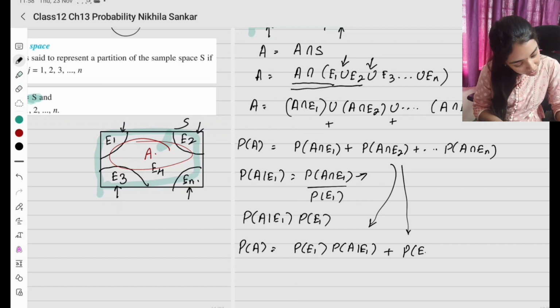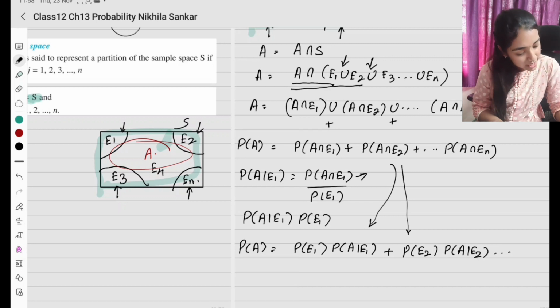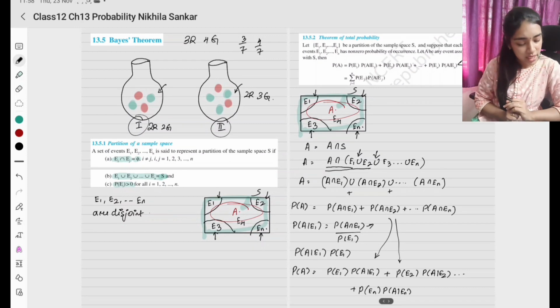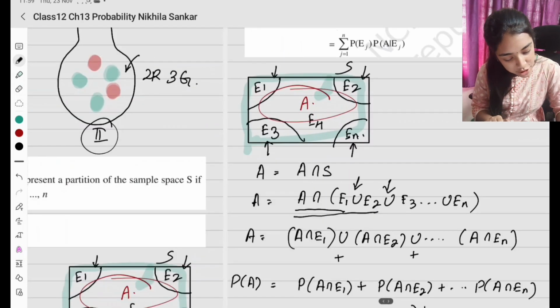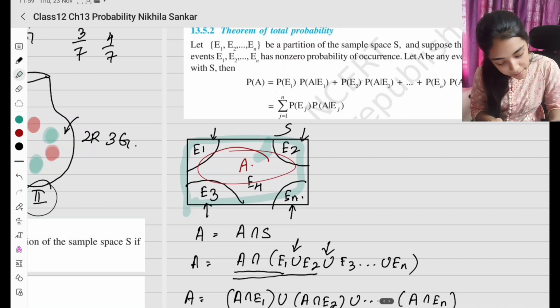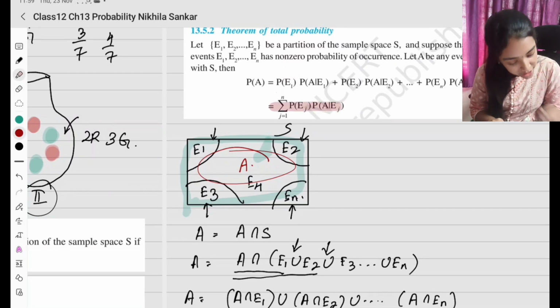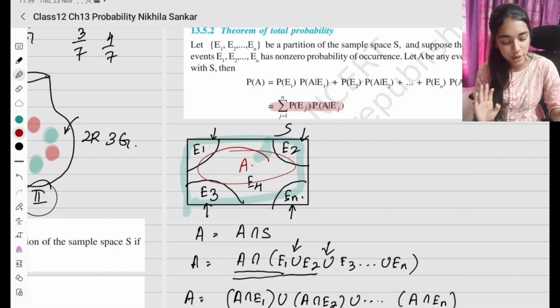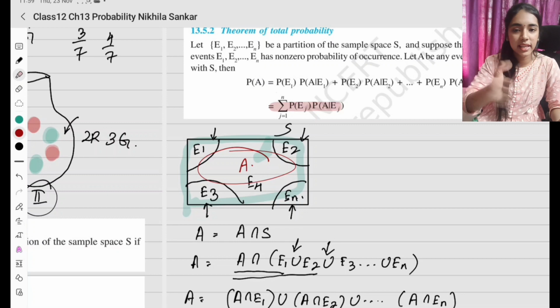Probability of E2 times probability of A given E2 and so on, plus probability of En times probability of A given En. So this is the formula that is given here. This is going to be the summation of all this, so it is going to be probability of Ej times probability of A given Ej. This is going to be the summation of all the events.